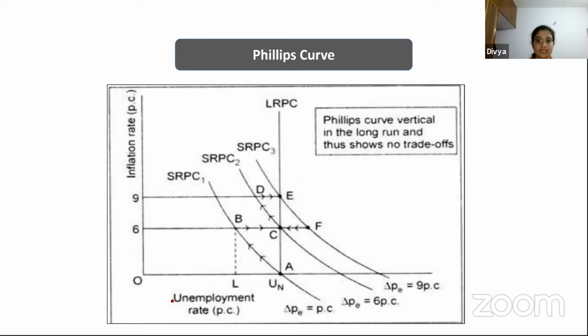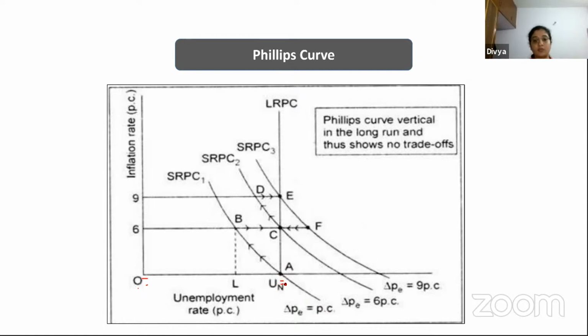But what happens is, see here in this diagram, this is the rate of inflation, which is at 0%, and this is the natural rate of unemployment. What is natural rate of unemployment? The numericals are not given though, but there exists a certain level of unemployment in the economy.